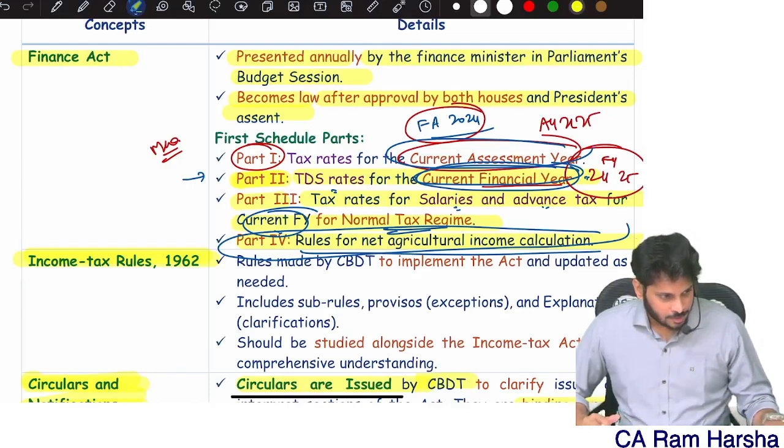This is the total income in the entire year, by the way, not monthly income. If it is up to 2.5 lakh or below, zero tax. But for a senior citizen, up to 3 lakhs income, the tax rate is 0. For a super senior citizen, 5 lakhs is the basic exemption. Are you clear?